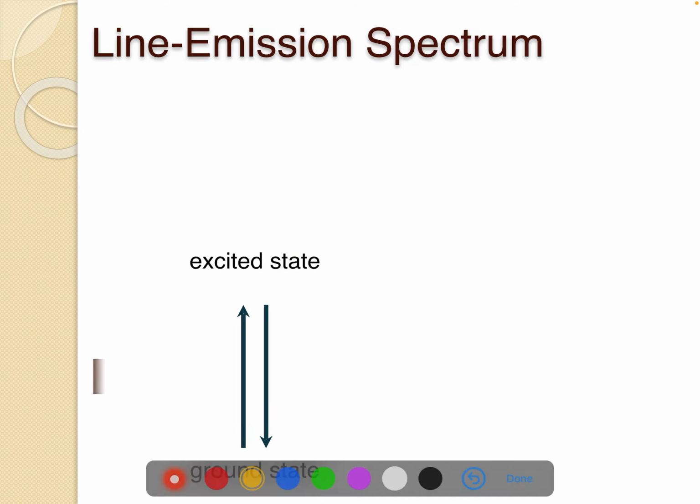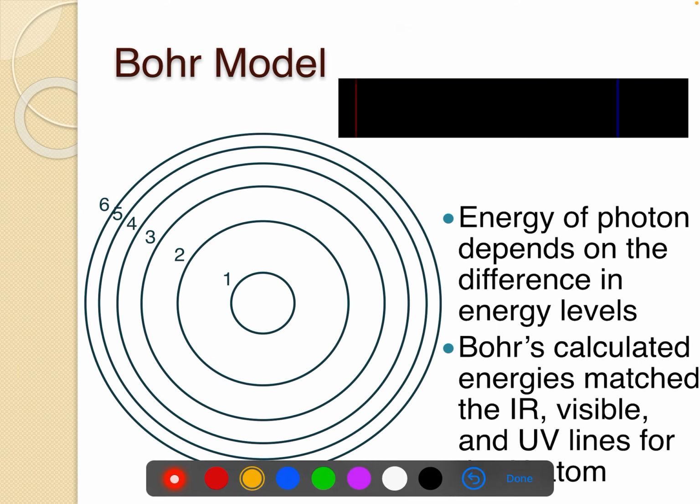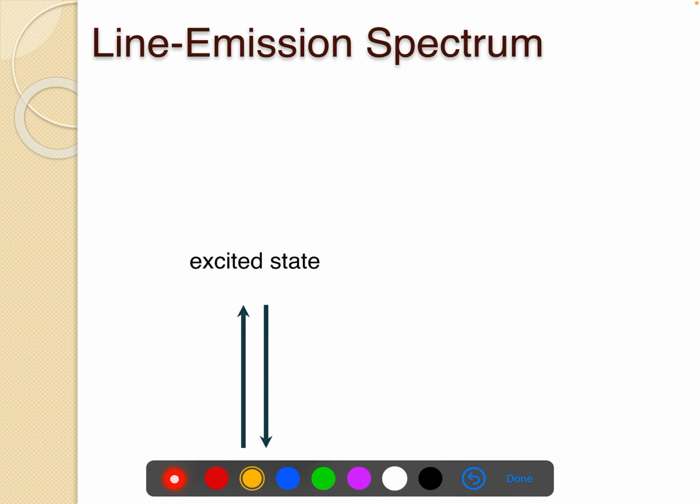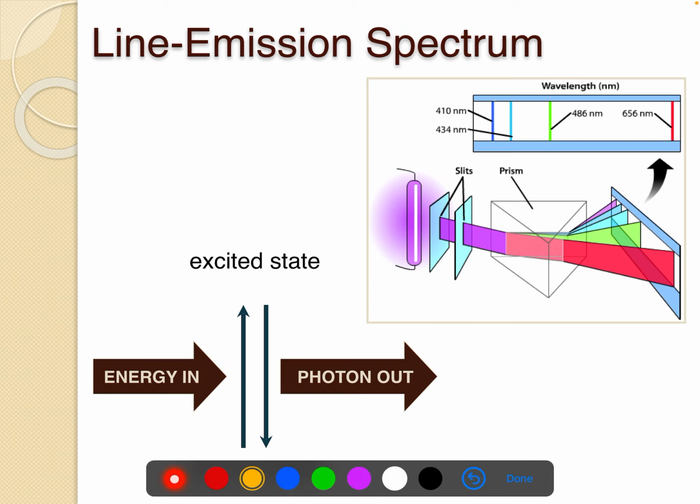So we're going to get something called the line-emission spectrum. So energy comes in, the electrons jump to the excited state. As they fall back down, a photon comes out.